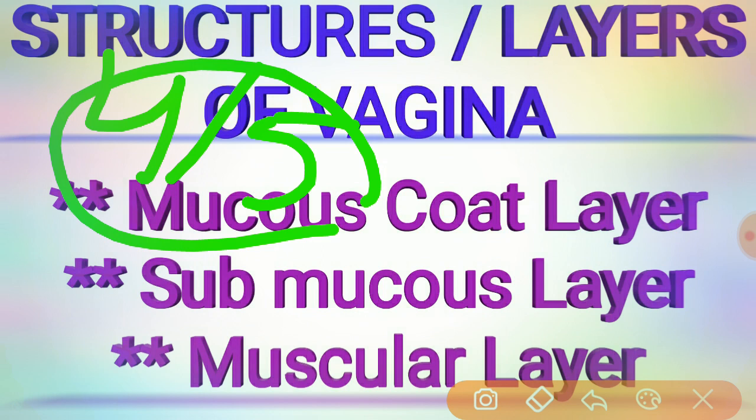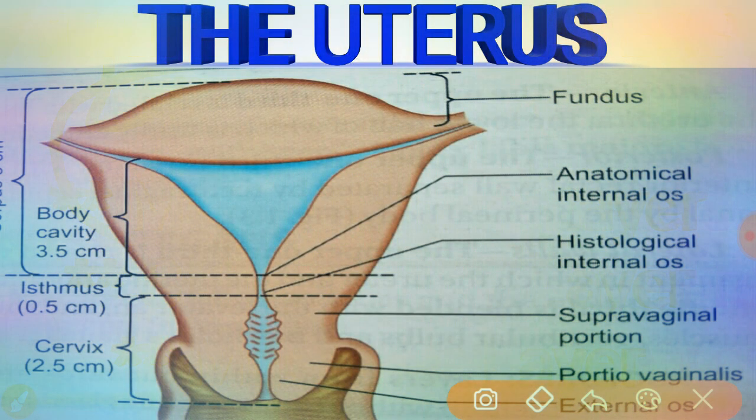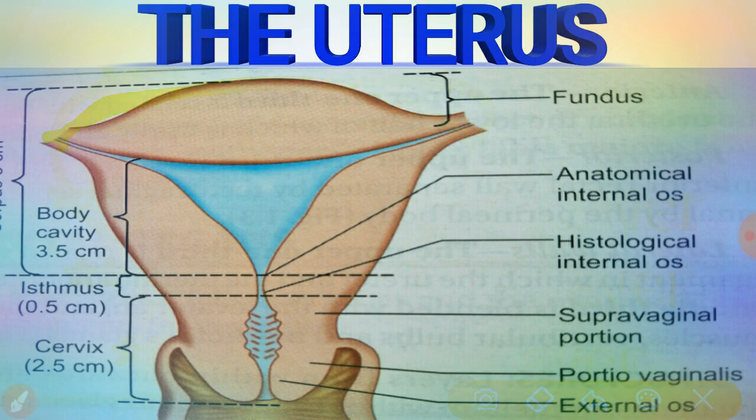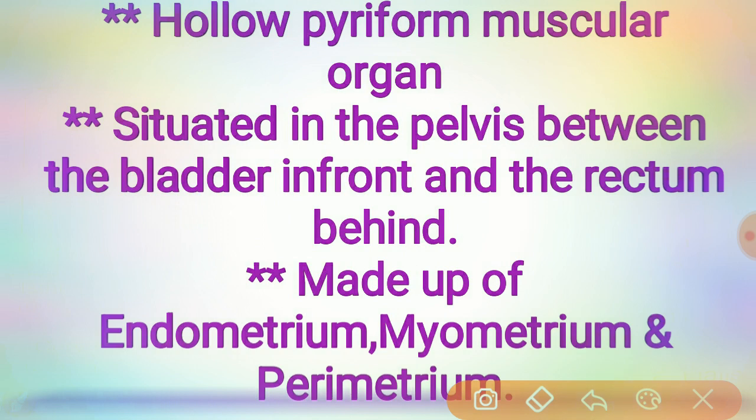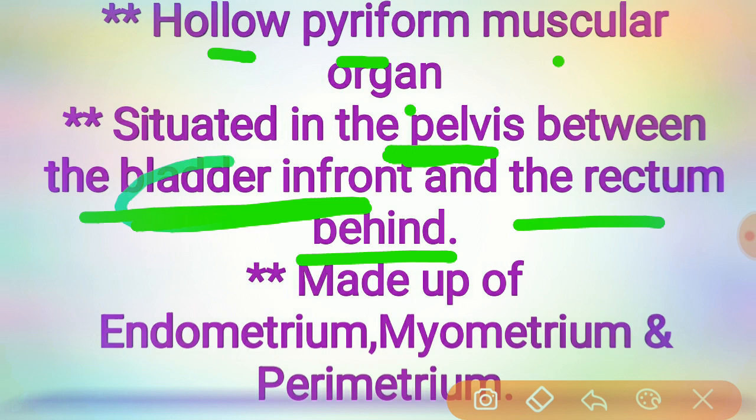Okay, this is the first internal genital organ. Coming to the second internal genital organ, the uterus. This is the picture of the uterus. Let's discuss the uterus in detail. The uterus is a pyriform muscular organ situated in the pelvis, between the bladder in front and the rectum behind. It is made up of endometrium, myometrium, and perimetrium.